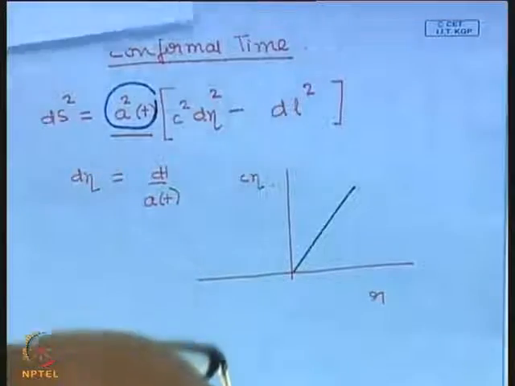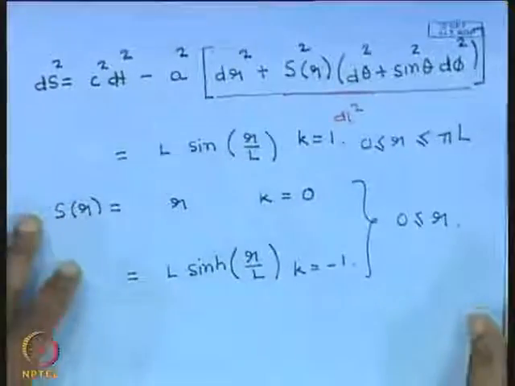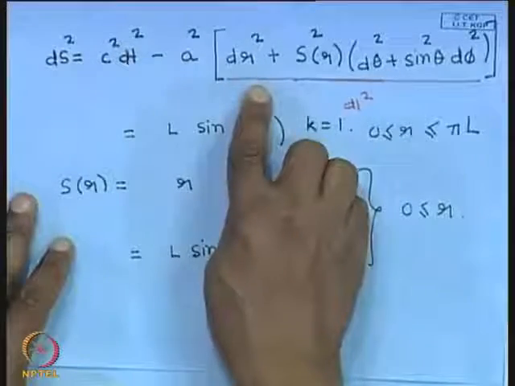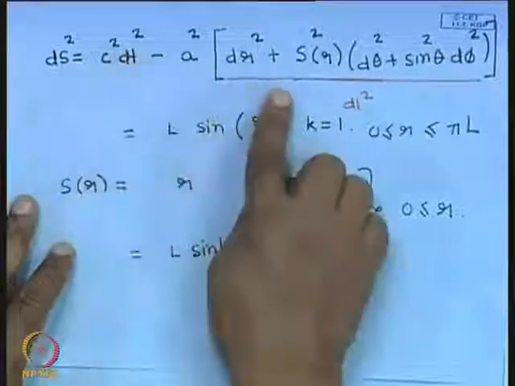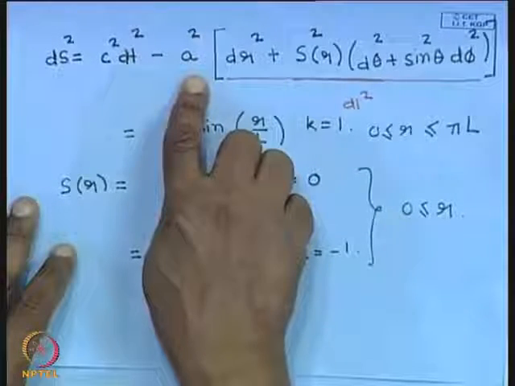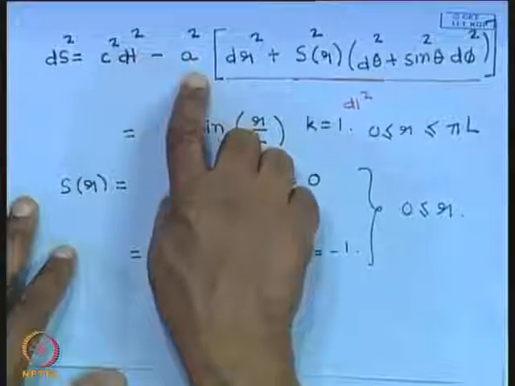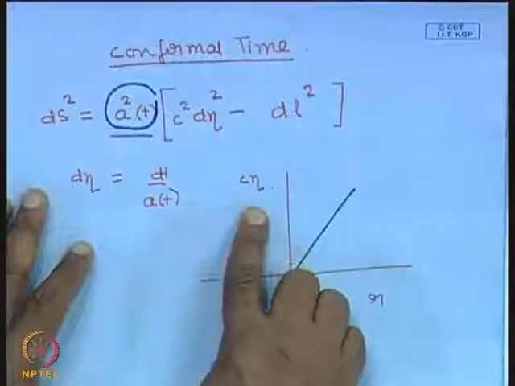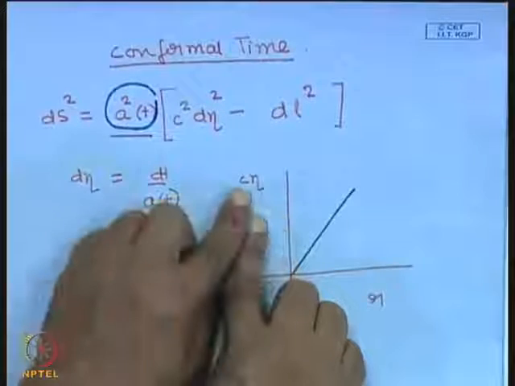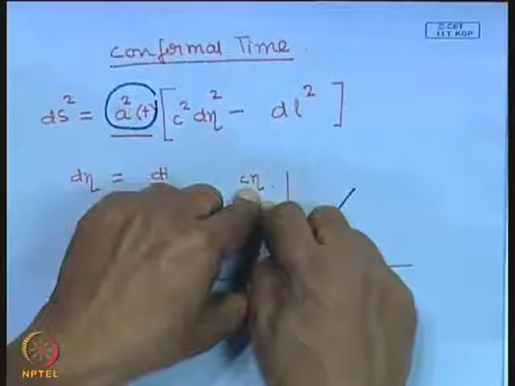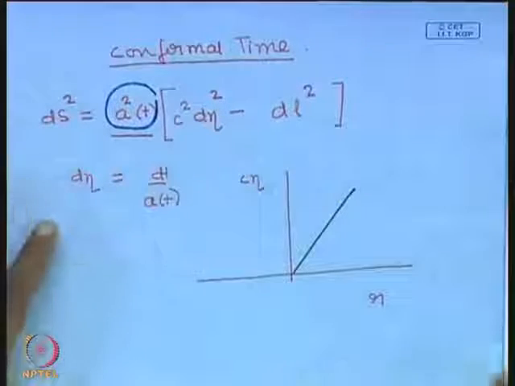If you go back to the original cosmological metric, if I were to draw the space-time diagram in terms of t and r, the co-moving coordinate, light would not propagate along 45-degree lines because of this factor a of t here. Okay. So, the conformal time is very useful if you are looking at the propagation of light. The light covers equal co-moving distance in equal intervals of the conformal time. That is the important property.